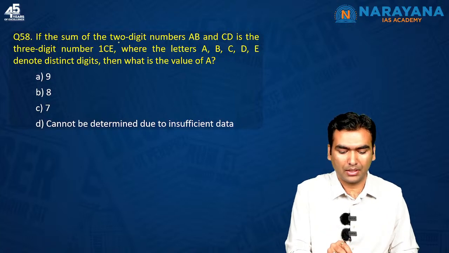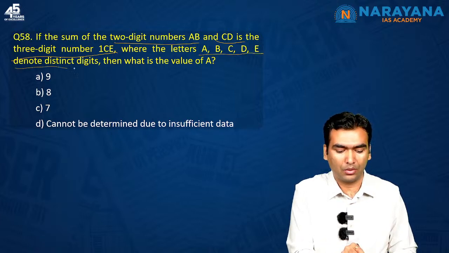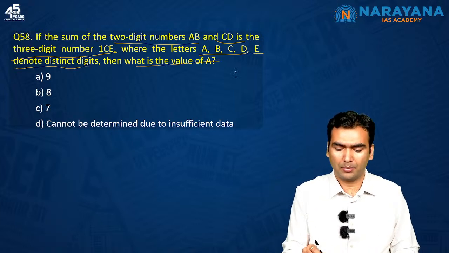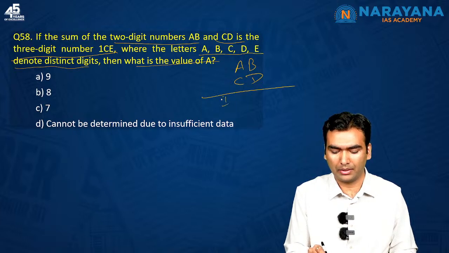Next question. If the sum of the 2-digit numbers AB and CD is the 3-digit number 1CE, where the letters A, B, C, D, E denote distinct digits, then what is the value of A? It's a very simple question. It is simply saying A, B, C, D. Do the summation and you get a 3-digit number.